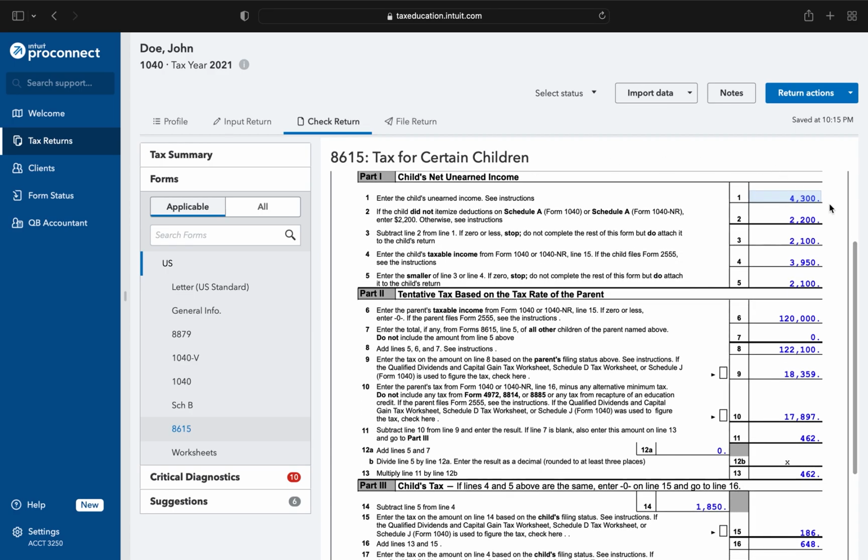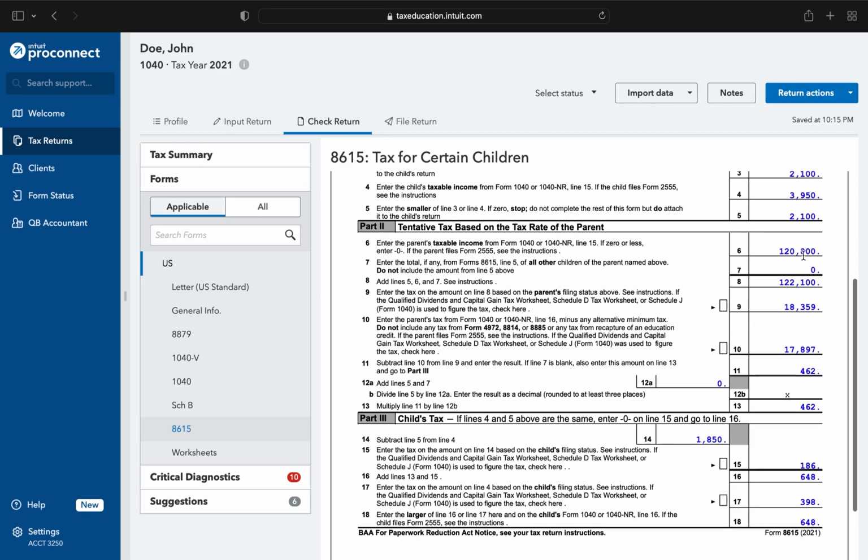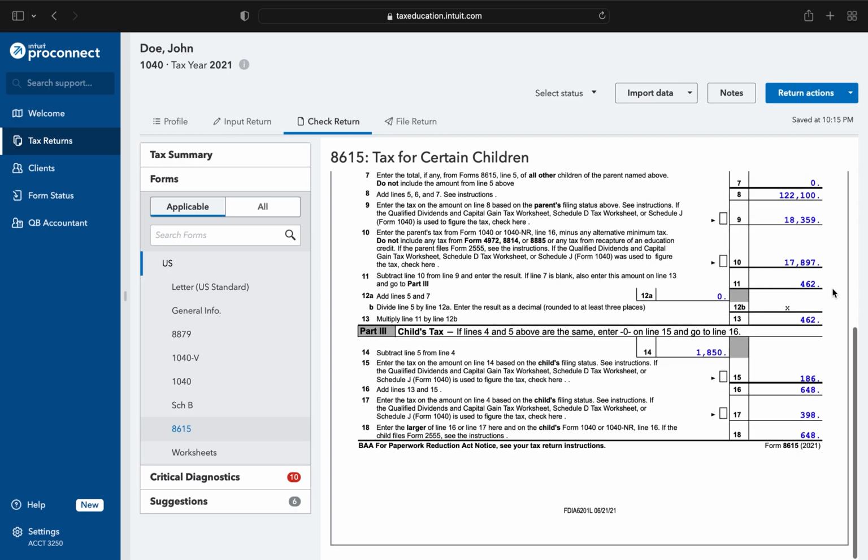And you had the unearned income of $4,300, $2,200 for the exemptions. We do the subtraction and run through the math to find out how much of this gets put toward the parents' 2022 taxes. Again, this is the information we entered into the software, and it calculated this value.